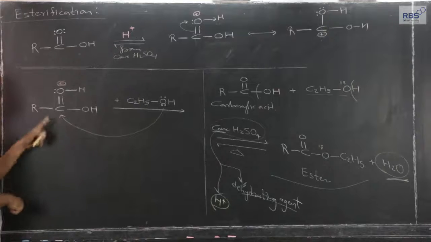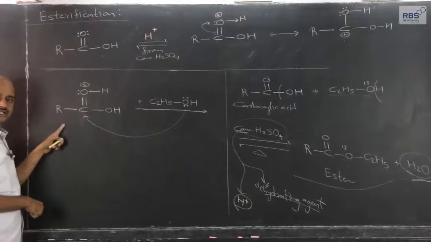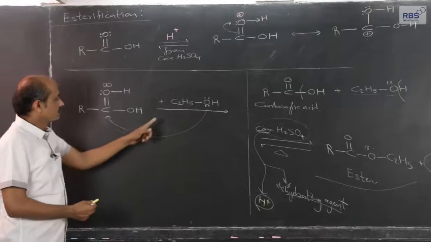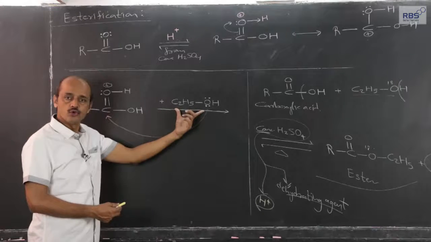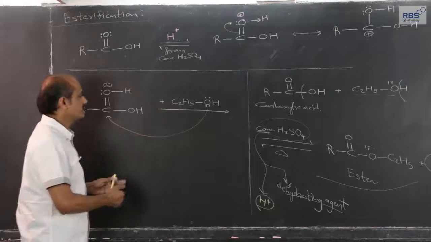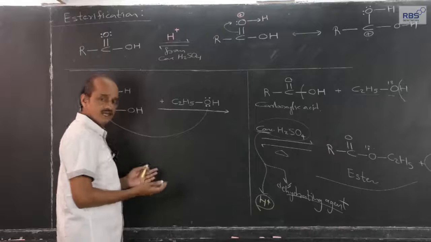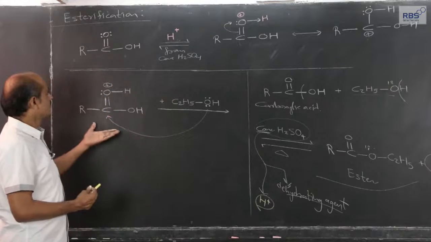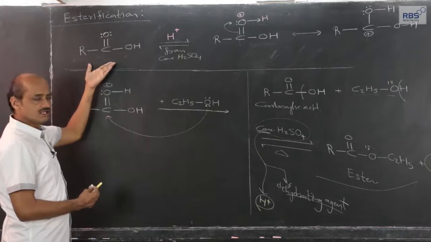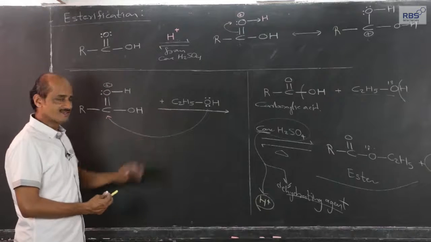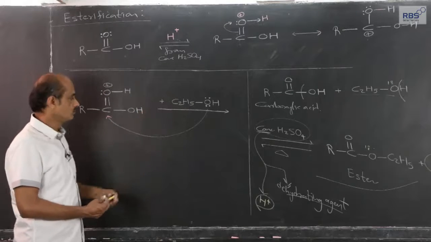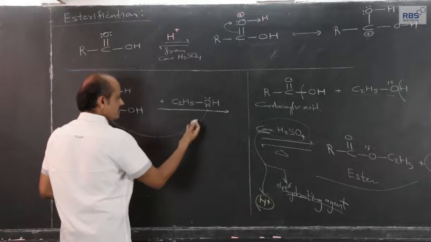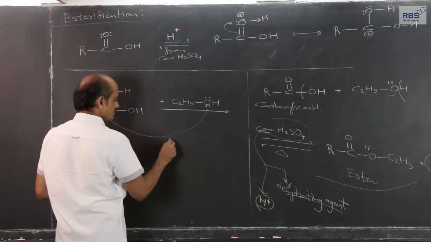Because of protonation, I have again written it here, the attack of the nucleophile becomes easy, because ethyl alcohol, it can be any other alcohol. To explain, I have deliberately chosen carboxylic acid in general form and alcohol as a specific case. Now, this is a nucleophile actually.